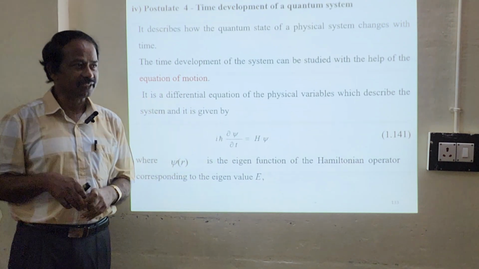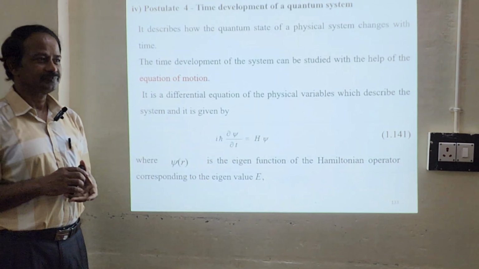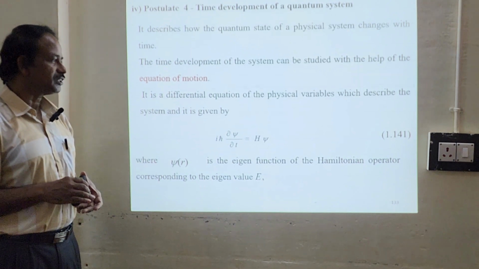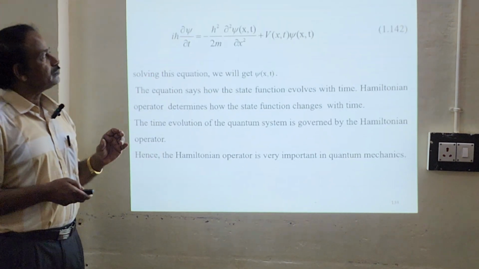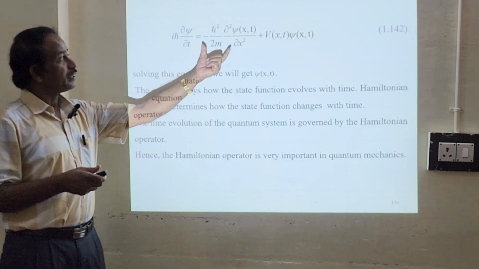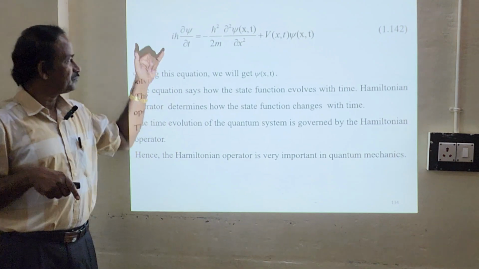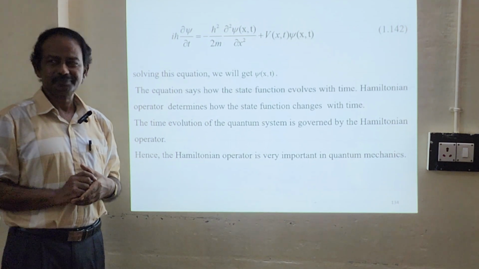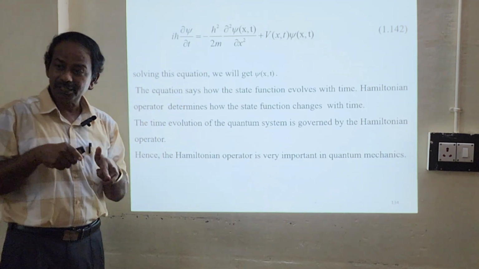So the evolution of the operator dψ/dt is related with H, the Hamiltonian. H is nothing but the sum of kinetic energy and potential energy. So ψ of r is the eigenfunction of the Hamiltonian operator corresponding to the eigenvalue. This H, as I said just now, is a sum of kinetic energy and potential energy. And of course here ψ depends on both x comma t. So we have to use the time dependent Schrödinger equation to find out the time evolution operator.